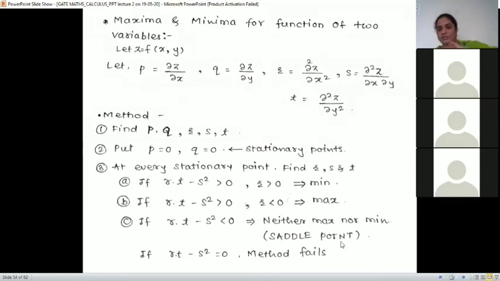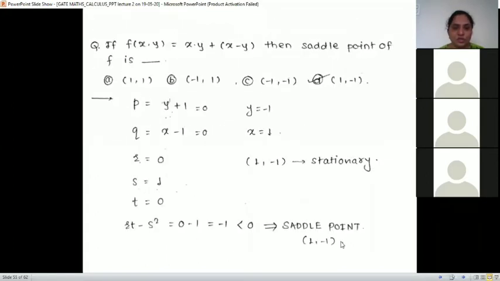RT minus S square is less than 0. So it is neither maxima nor minima. We can also call it a saddle point. There will be a saddle point. Remember, if it is 0, we say the method fails. Next question.